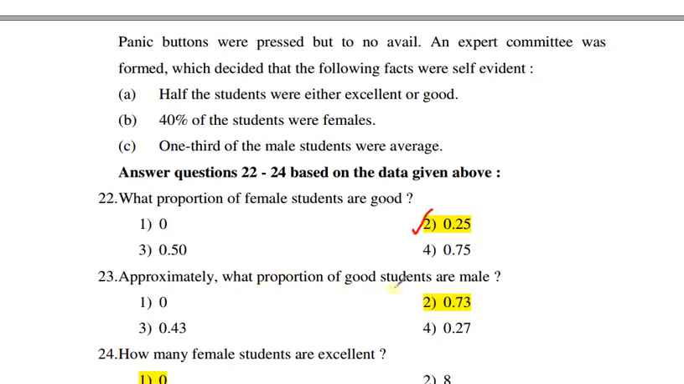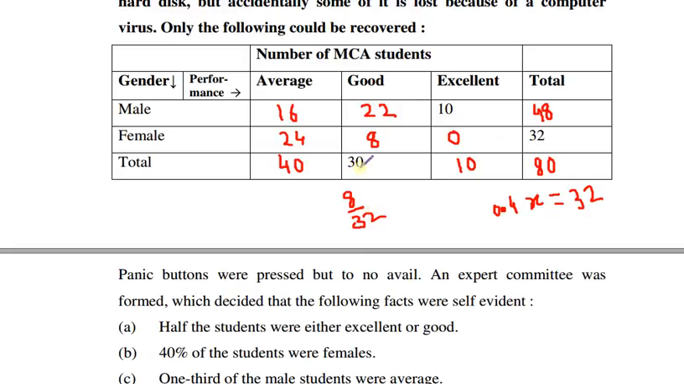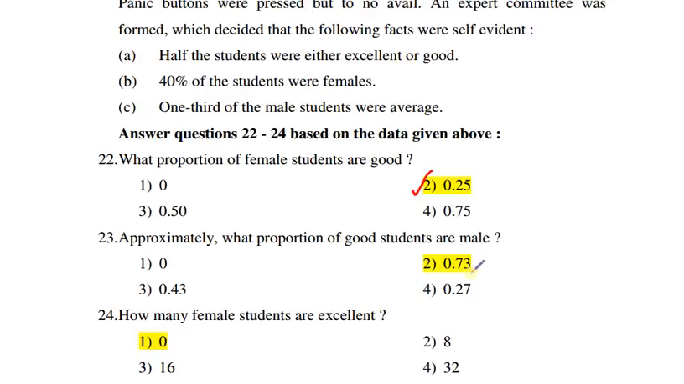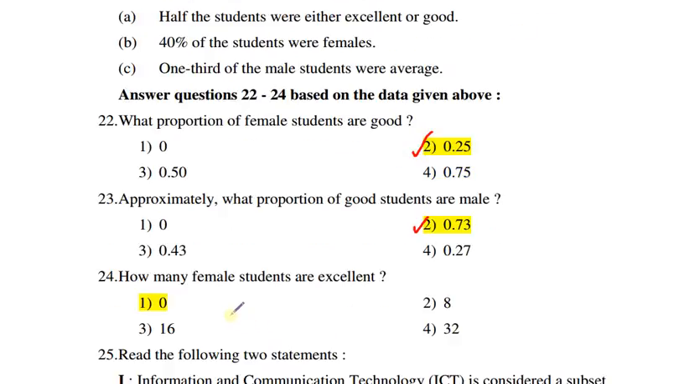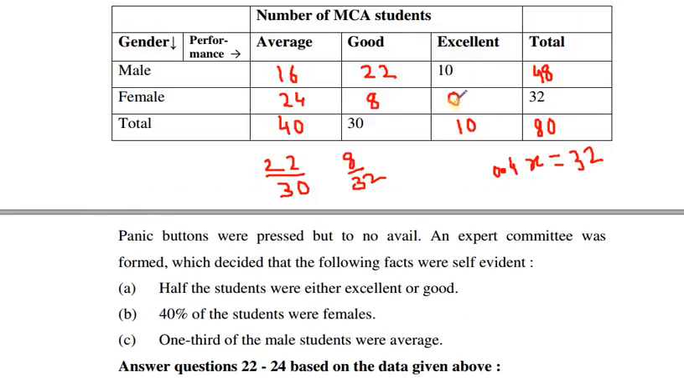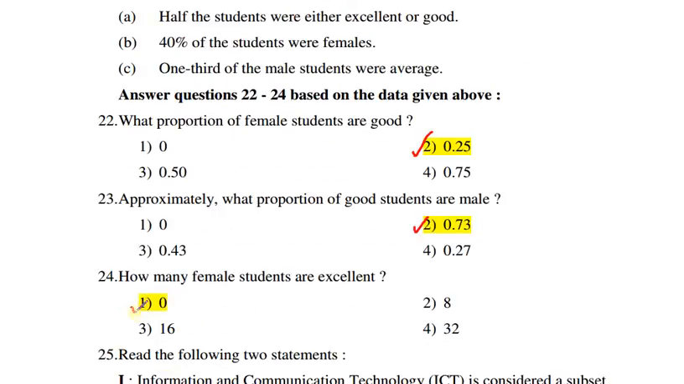Approximately what proportion of good students are male? Total good students are 30, and out of 30 there are 22 good male students. So 22 divided by 30, approximately gets 0.73. So the correct answer is 0.73. How many female students are excellent? From the table you observe that there is no excellent female student. So the correct answer is 1.